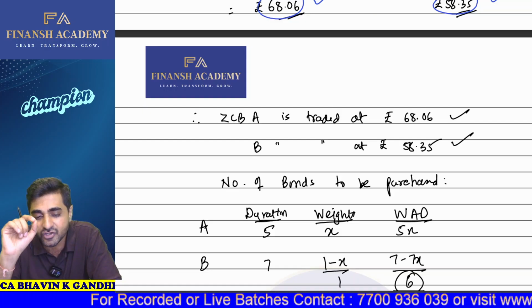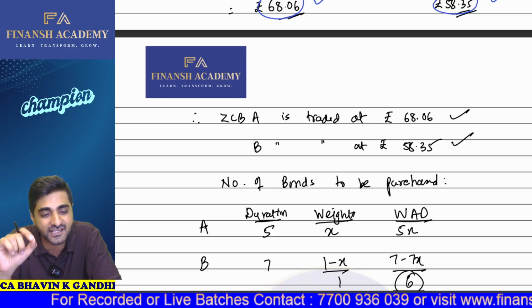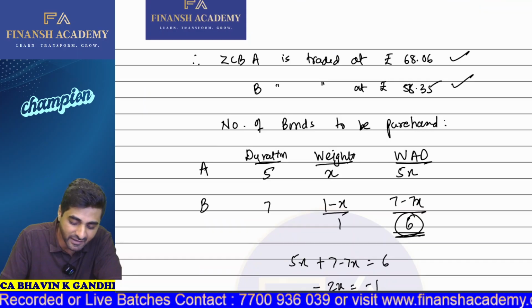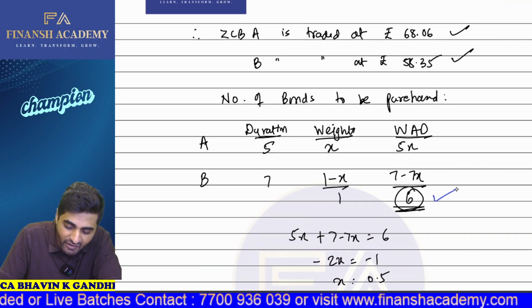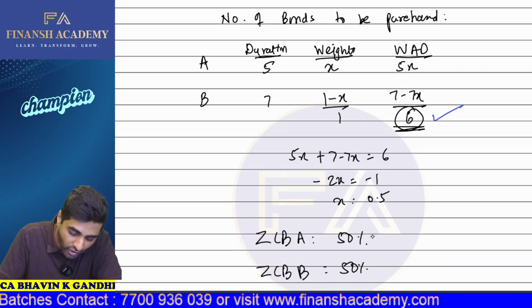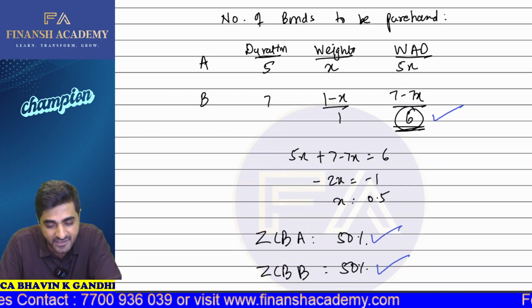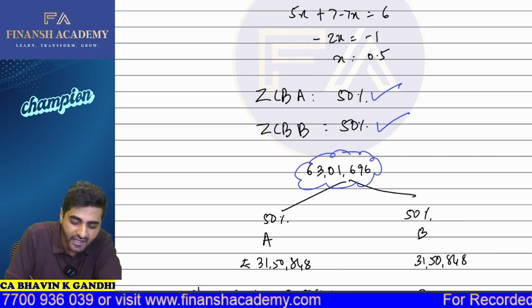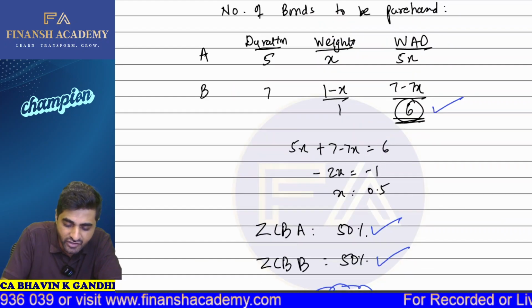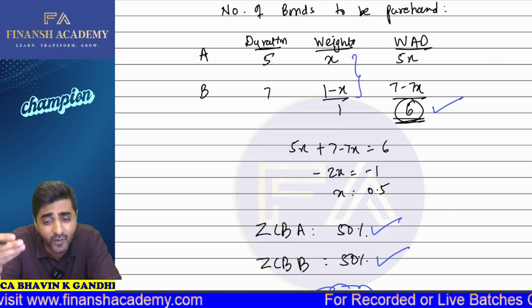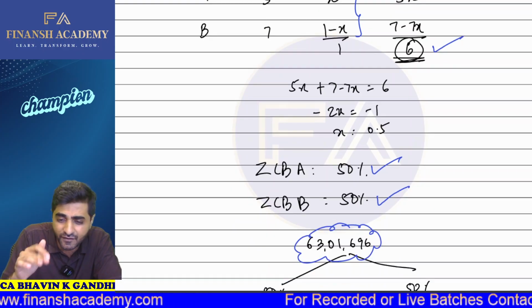Where we have taken the duration of bond A as 5 years, the duration of bond B as 7 years. Let the weight of bond A be X. So the weight of bond B will be 1 minus X. So based on that, we have the weighted average duration of 6 years. So now we have bond A 50%, bond B 50%. Okay. So 63 lakh 1,696. If I've got the weights of bond A as X and the weights of bond B as 1 minus X, based on that we got 50-50%.